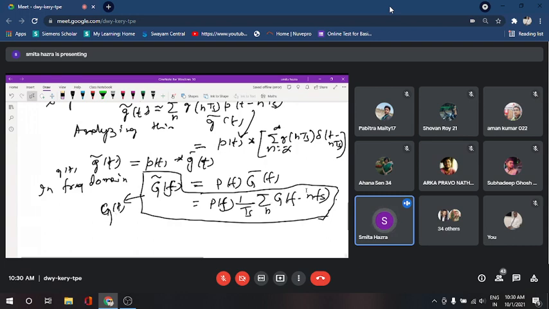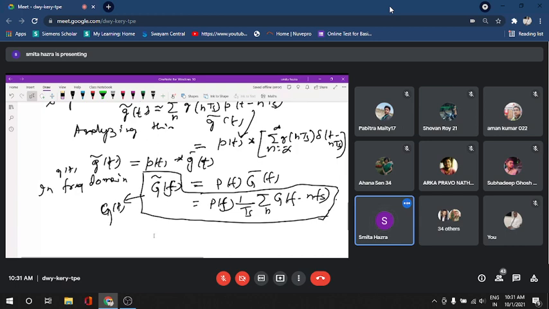Inside this summation term, many G(f) terms are there. From this, the picture becomes very clear that this P(f) is not able to remove all the traces of the other G(f) terms except the desired one. Am I clear?